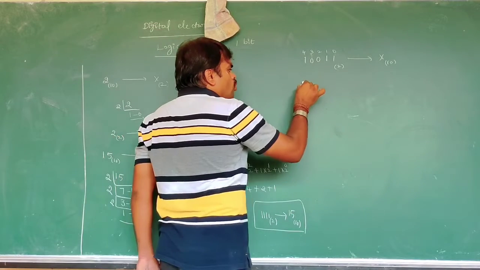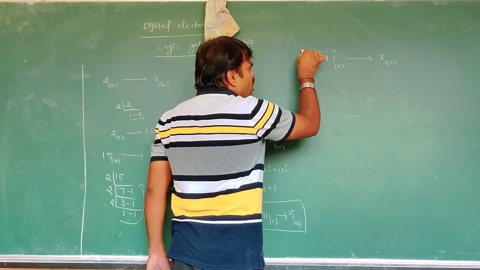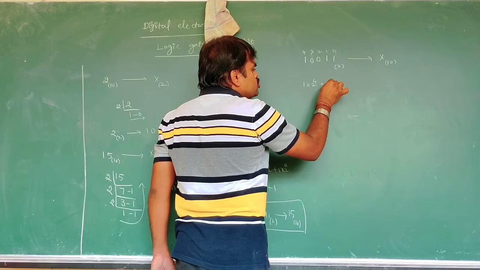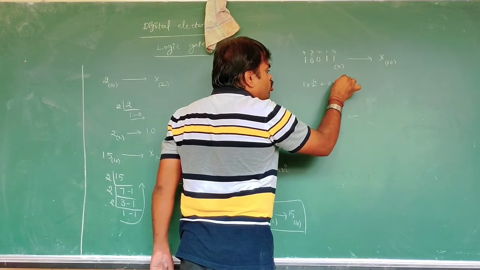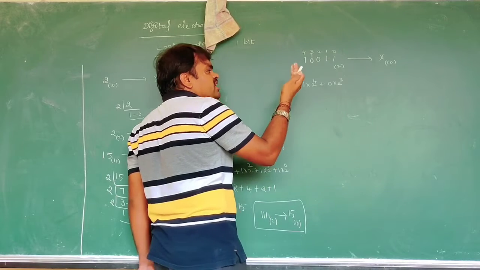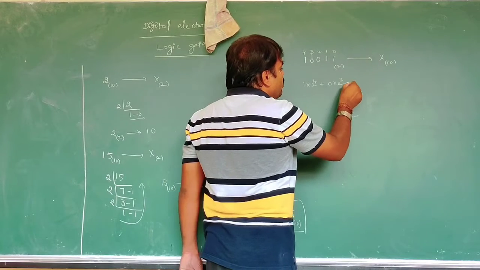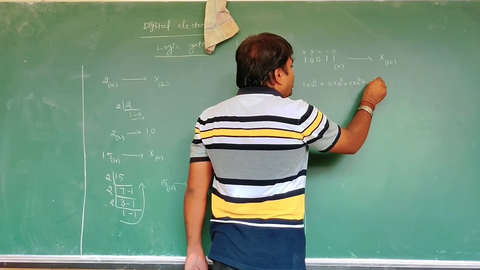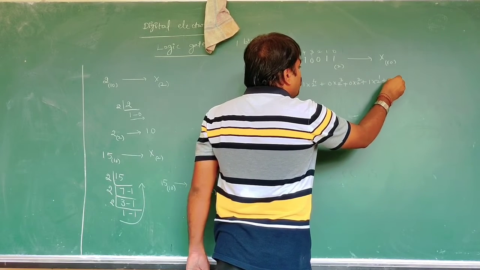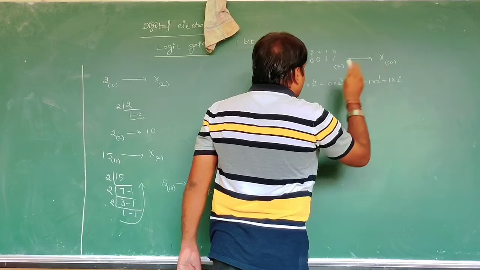Now 1 into 2 power of 4, plus 0 into 2 power of 3, plus 0 into 2 power of 2, plus 1 into 2 power of 1, plus 1 into 2 power of 0.